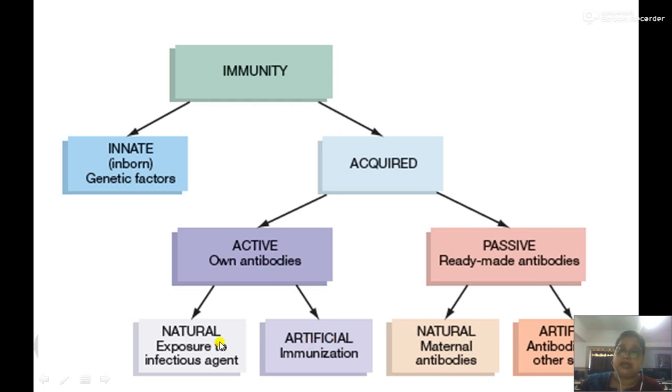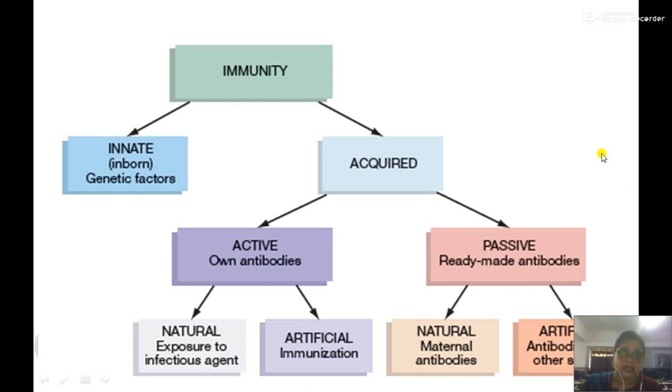In natural active immunity, we literally get infected by a pathogenic organism and then we get the immune power. In artificial active immunity, vaccines are available in the market which are injected into the host, and those organisms or those components provide immune capacity to the host and activate our immune system, and we get immune power.